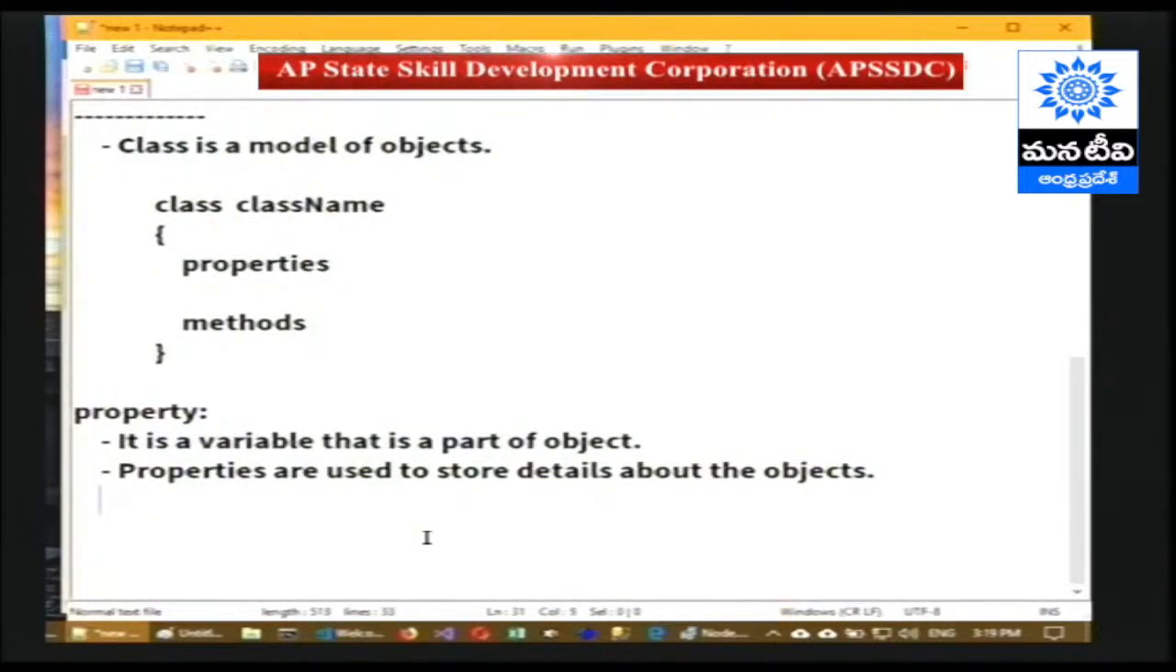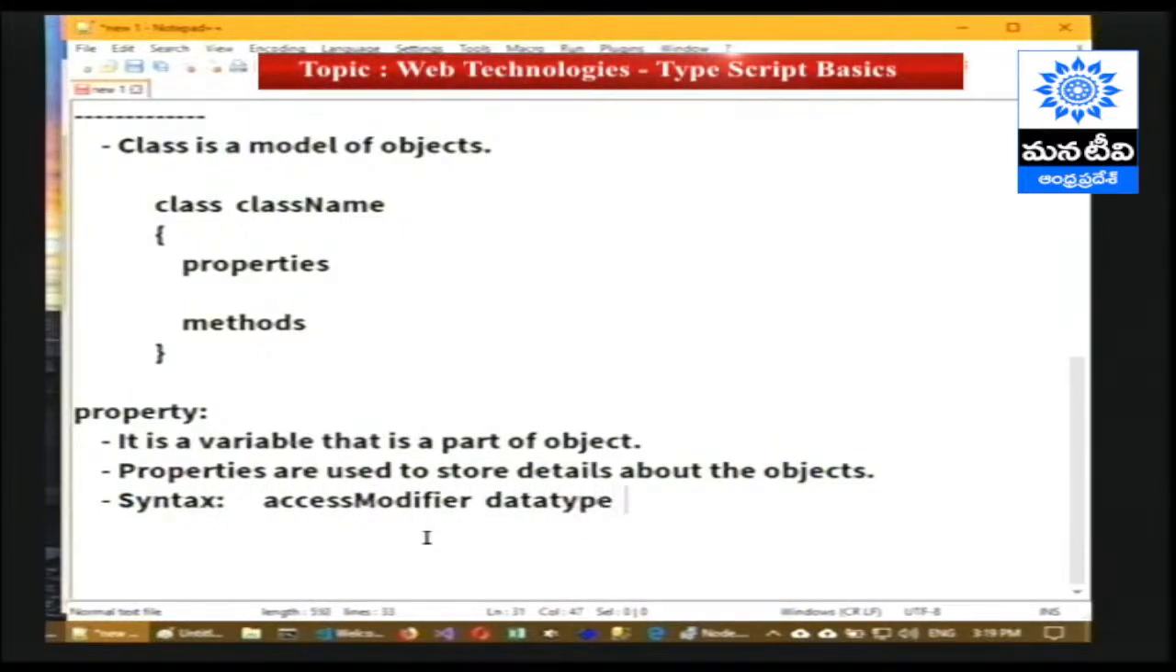Syntax to declare a property is, first we have to provide the access modifier, data type, then property name. First property name, colon, and then we have to provide the data type.